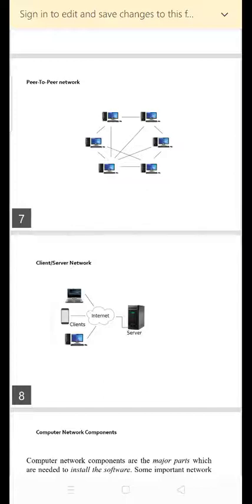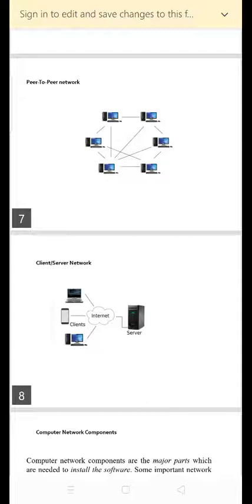Peer-to-peer network is useful for a small environment, usually up to 10 computers connected. It has no dedicated server. Special permissions are assigned to each computer for sharing the resources, but this can lead to a problem if the computer with the resources is down.